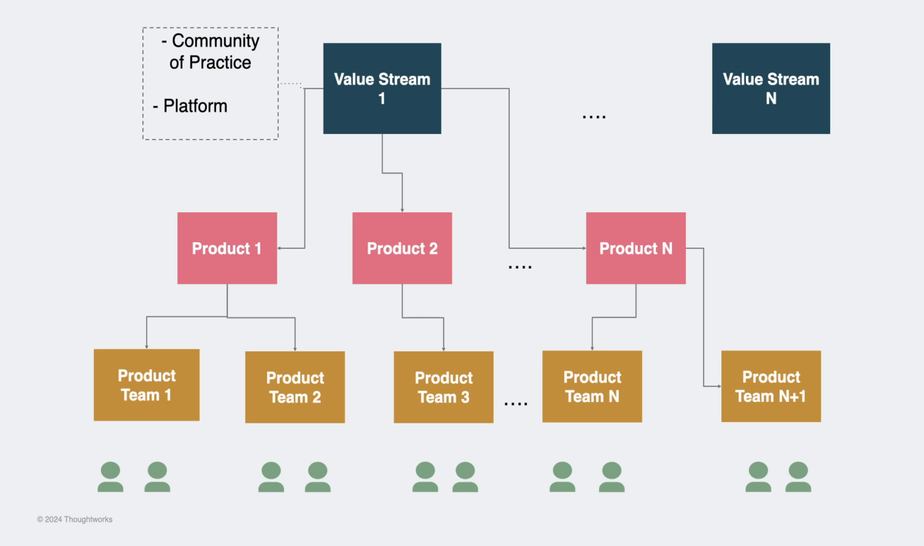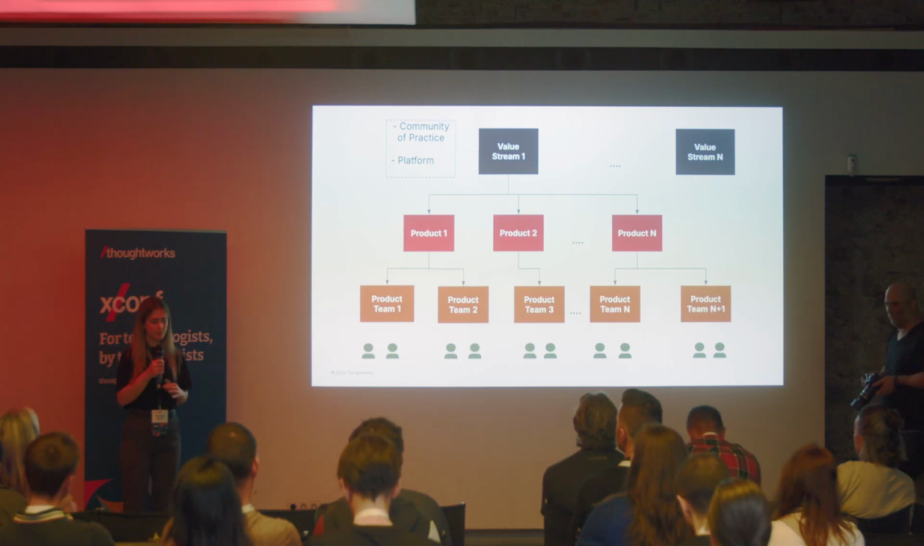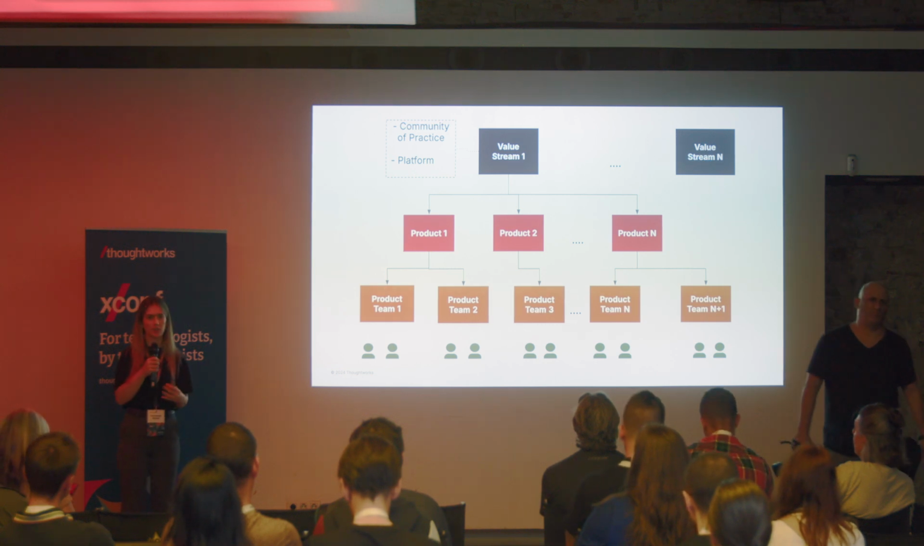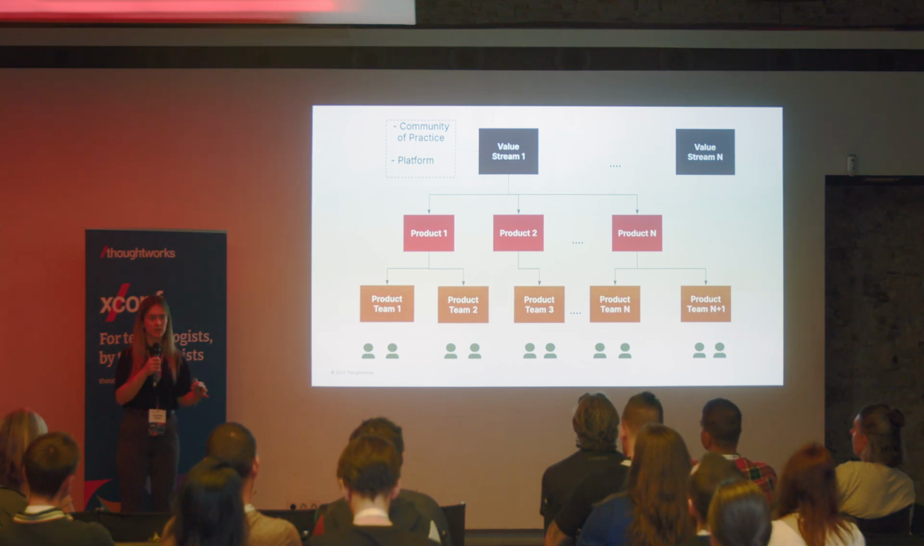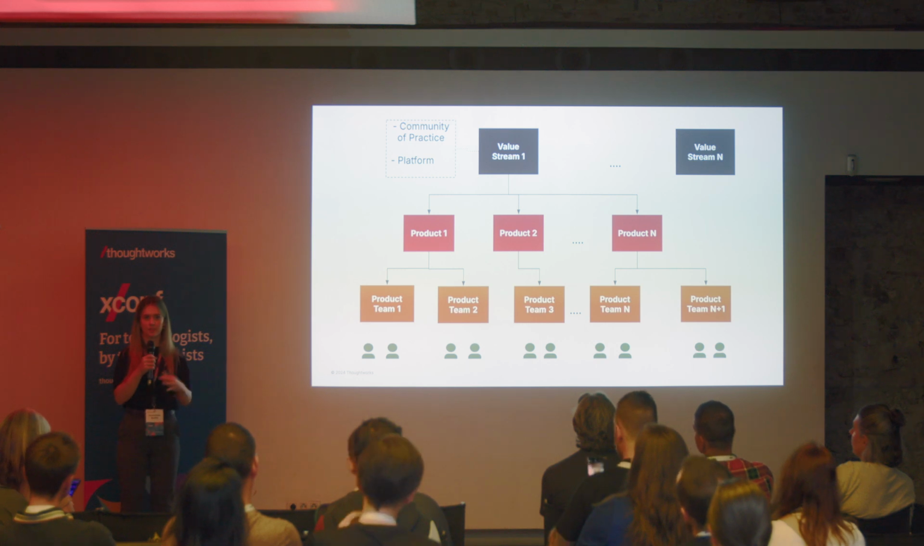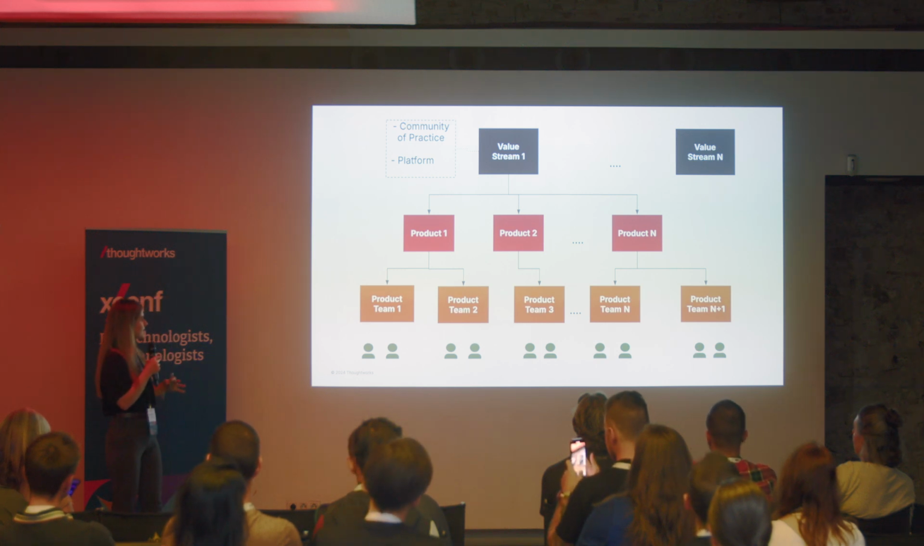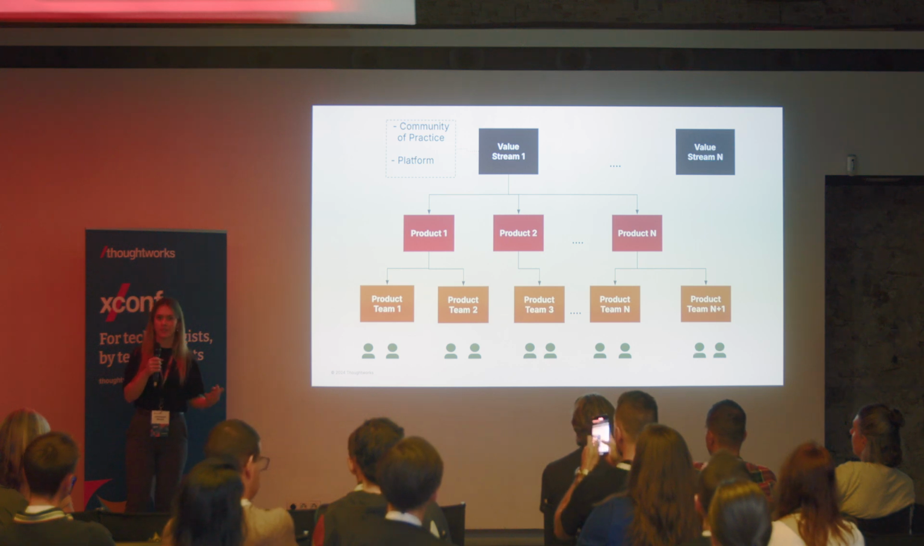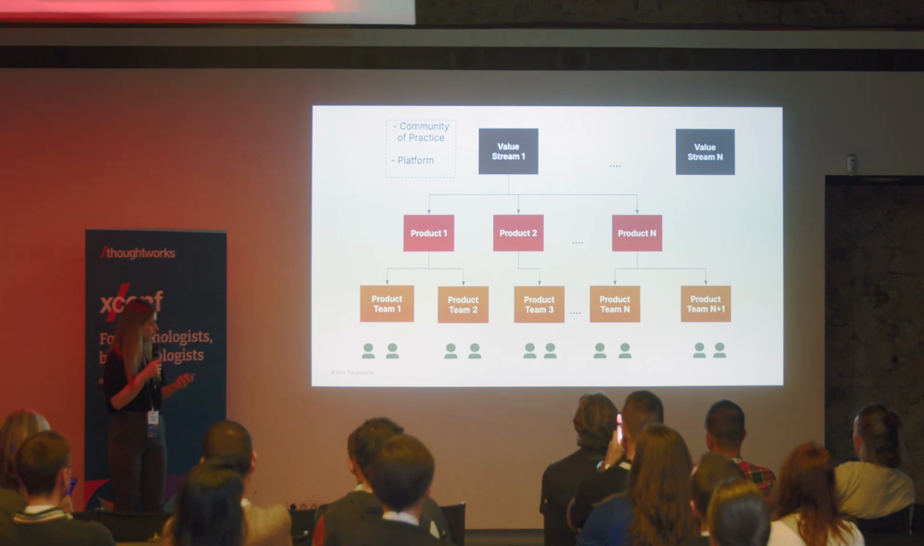We had value streams, which could be a community of practice or some platform team. Each one of these value streams was comprised of one to multiple products. Each one of these products could have one or multiple product teams working on it. Don't ask me why it was done like this, but this is just the setup that we had. And of course, the product teams had people working as part of them.